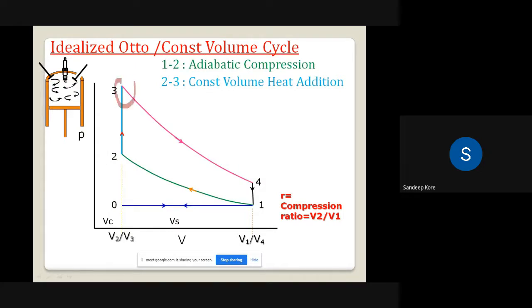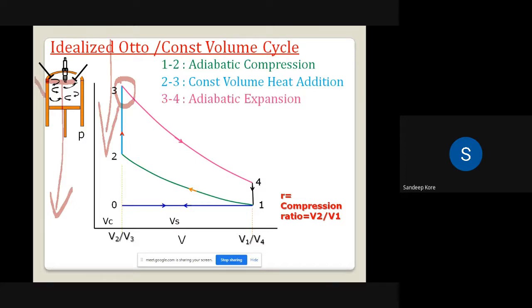Now we are at point 3. The pressure in the engine is maximum, which is P3. The volume is V2. V2 is equal to V3 because it is a constant volume process. Okay. The fuel is burning. Now because of this burning of fuel, an explosion is going to take place, and because of that high pressure is developed, and that high pressure creates a force, and due to that force the piston starts to move in the downward direction from TDC to BDC. So that process we are calling an expansion process.